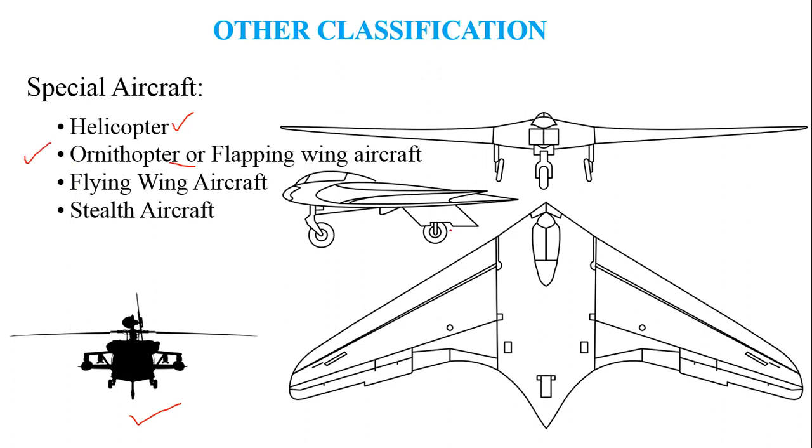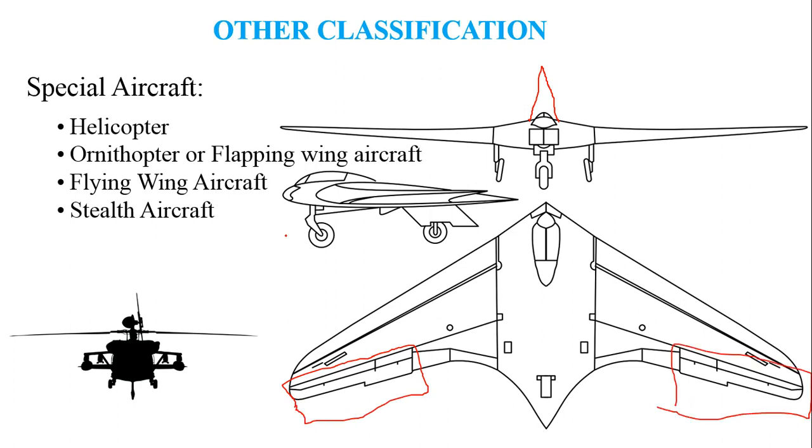And a flying wing aircraft is an aircraft which has a blended fuselage, that is, the fuselage and wing are blended into one typical structure. So this is a typical three-view diagram of a flying wing aircraft. And one thing to be noted is that in a flying wing aircraft, the tail portion may be missing in most of the designs, as it doesn't need it. And the particular role of the tail is replaced by using the ailerons.